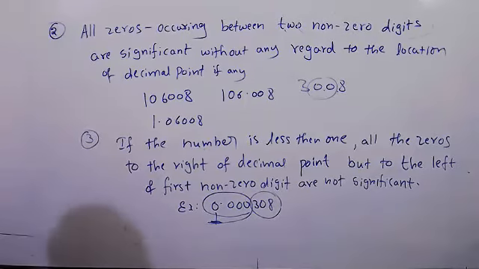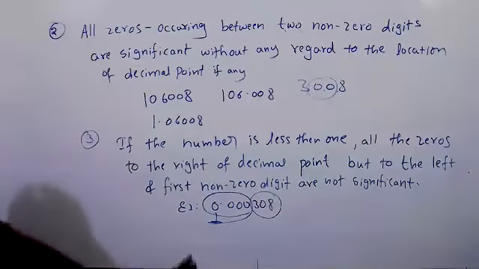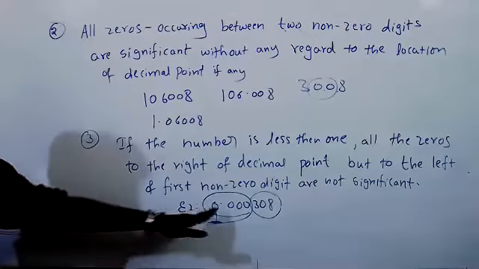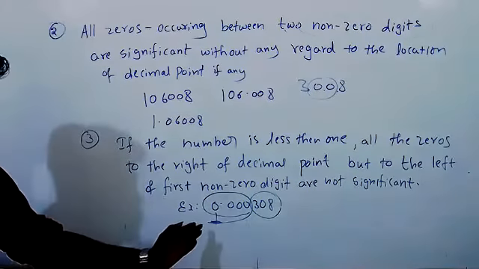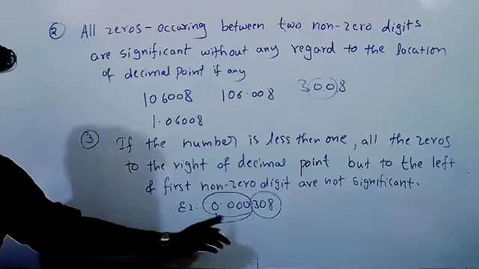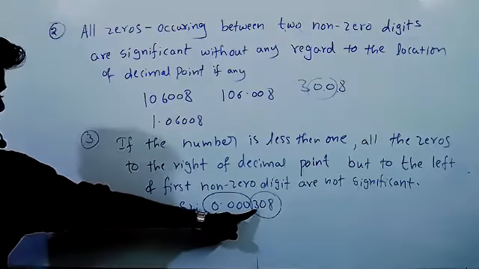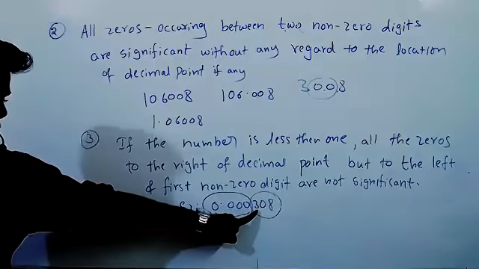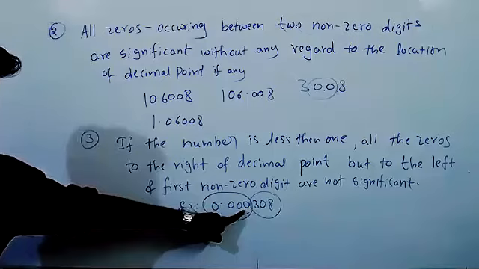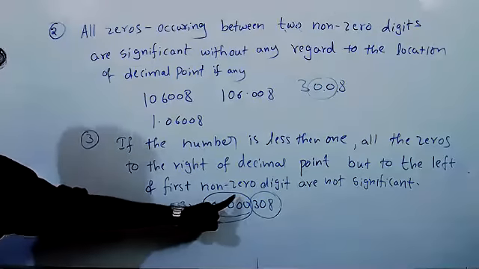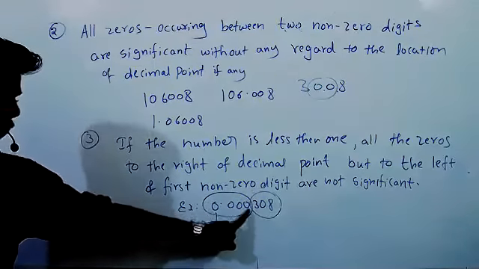Third one, if the number is less than 1, whether the decimal point is right or left, whatever it may be, if there are zeros before the non-zero digit, then the zeros are insignificant. Before that non-zero digit, how many zeros are there? These all are insignificant. So here significant only 3.